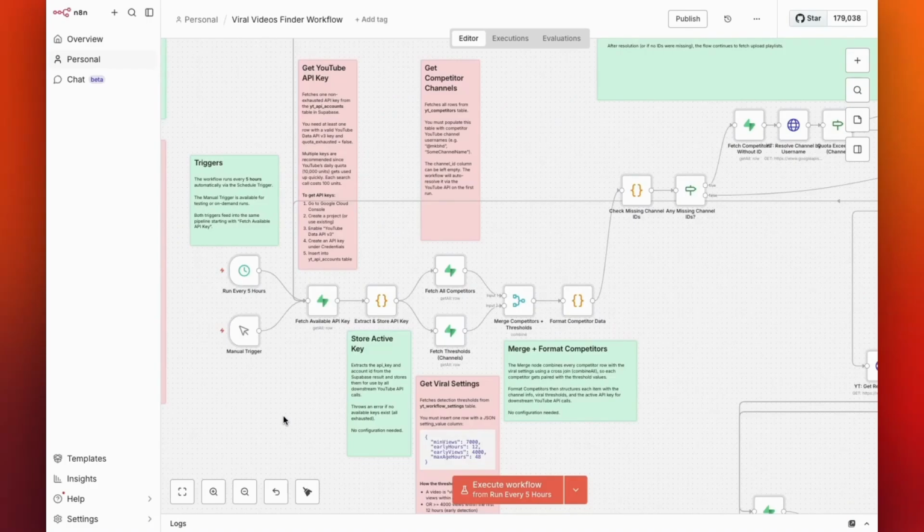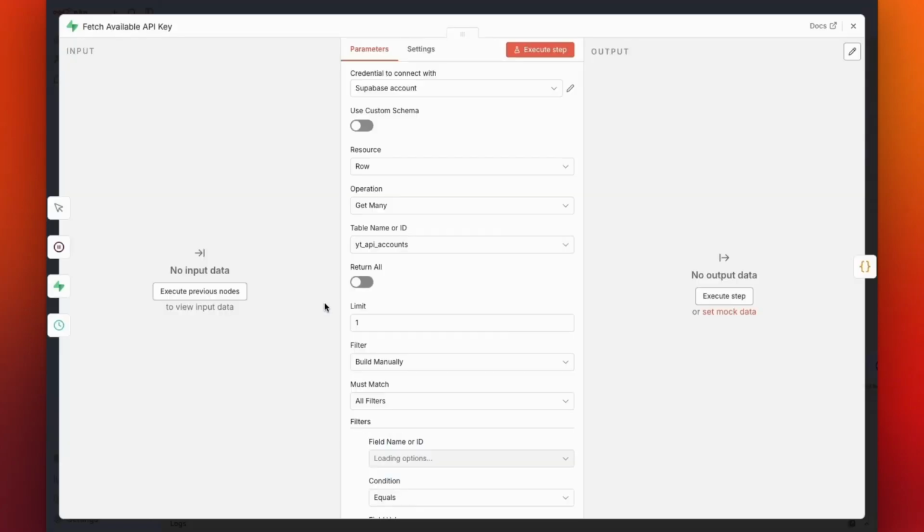Also keep in mind that the schedule trigger only works when the workflow is published. We'll do that later once everything is configured. While the workflow is unpublished, like it is now, the schedule trigger will not run. Now I will show you how to configure each node that has a red sticky note attached.